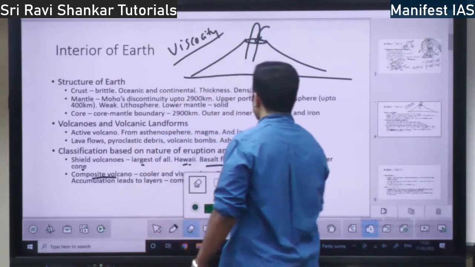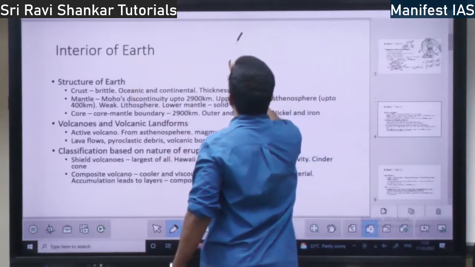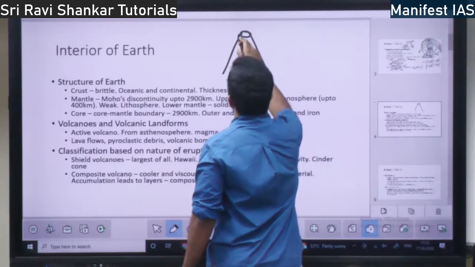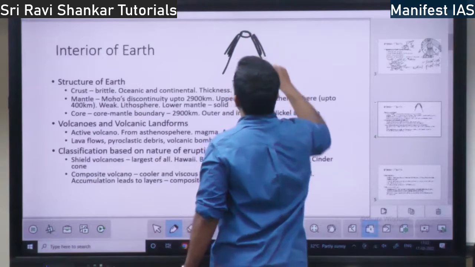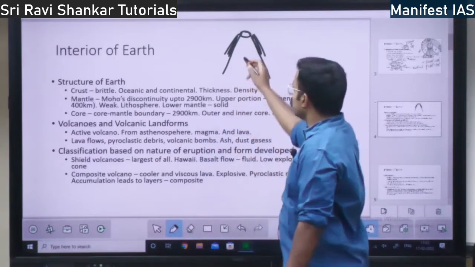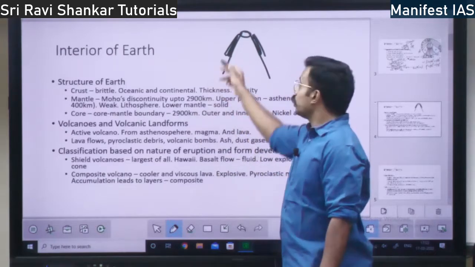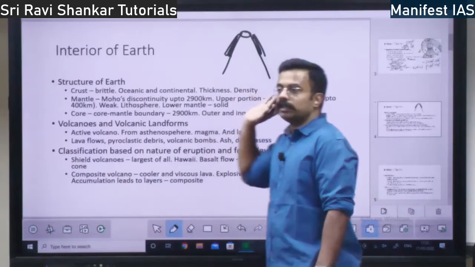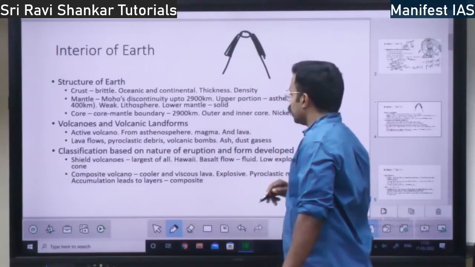Then you have the concept of the composite volcano. How will the composite volcano be? See, a shield volcano will be bigger, whereas a composite volcano will be narrower, like this. There will be many shields of lava flows like this. The lava is a highly viscous liquid, because of which it will stop right here itself. It won't flow, whereas in the shield volcano, the lava will flow for the largest possible distance.